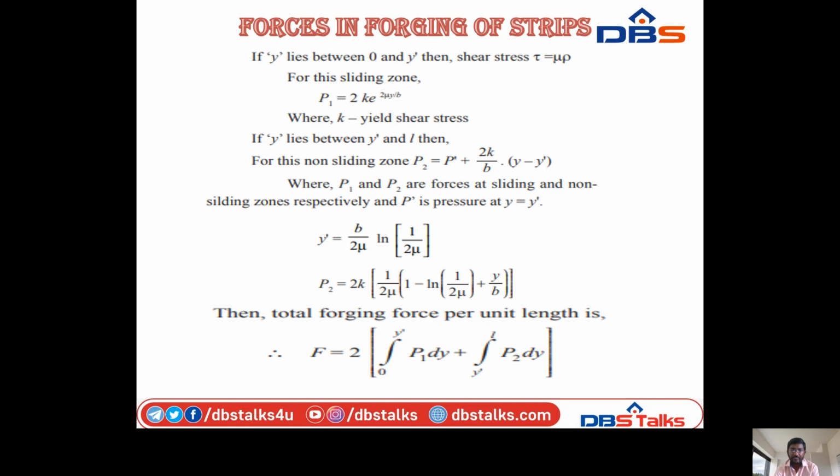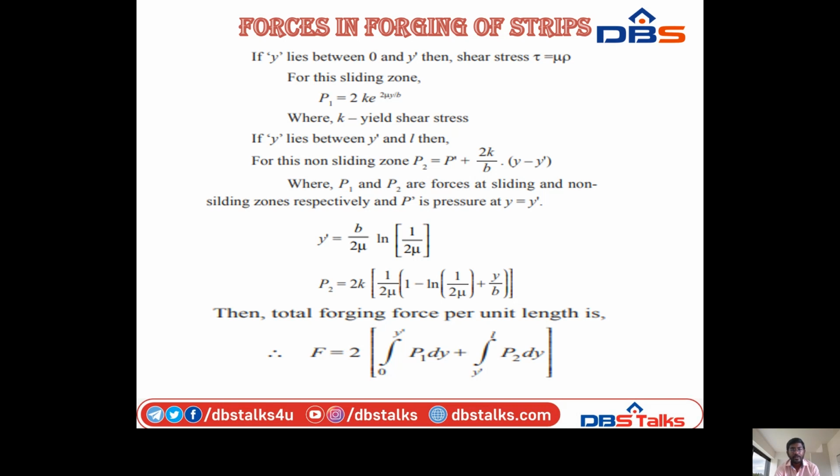If y lies between y dash and L, then for this non-sliding zone, P2 is equal to P dash plus 2K by B into y minus y dash, where P1 and P2 are the pressures in the sliding and non-sliding zones respectively, and P dash is the pressure at y equal to y dash.